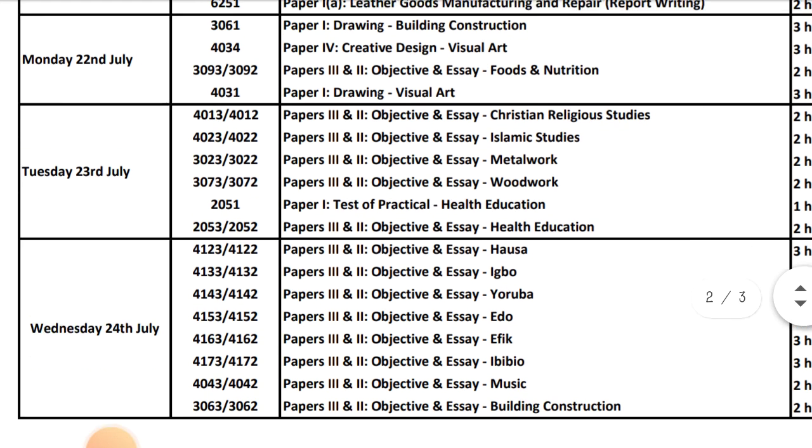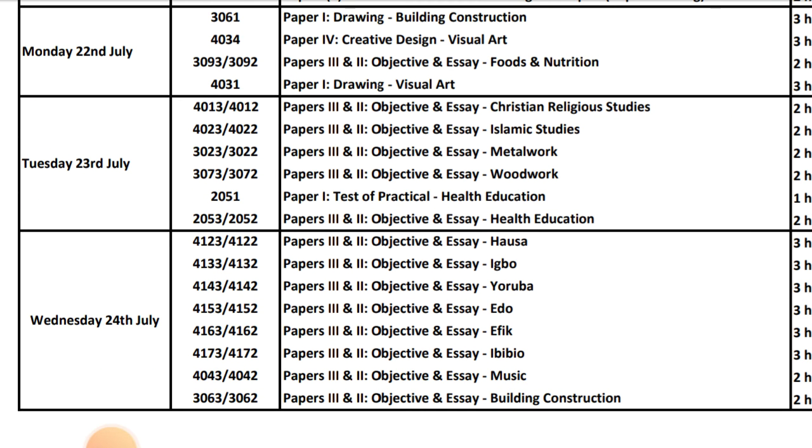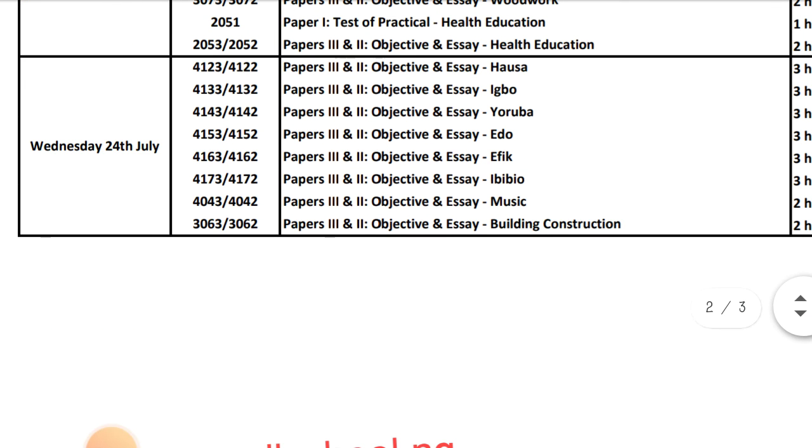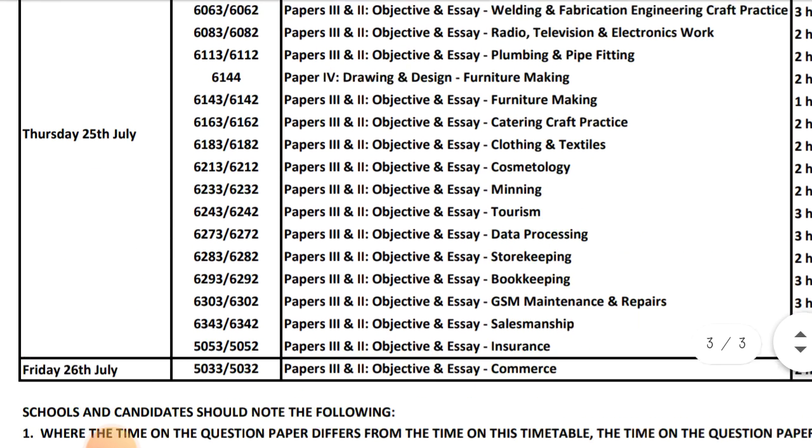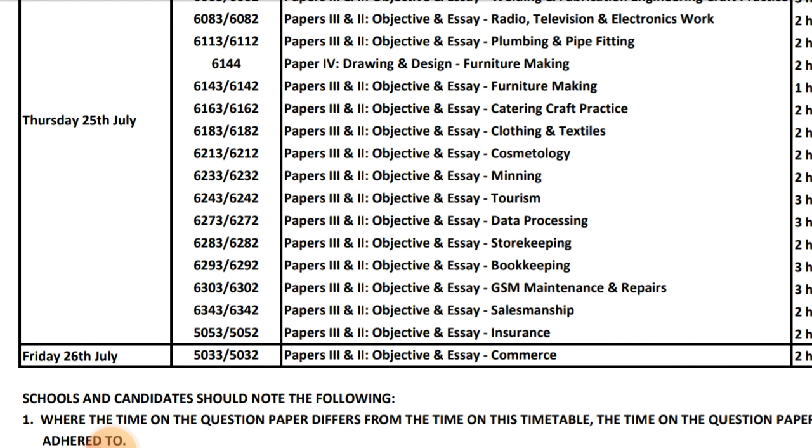Then on 23rd, we'll have CRS, Islamic work, health education, and all the rest. Wednesday, 24th July, we'll have Igbo language, Hausa language, Yoruba, Efik, Ibibio. These are the native languages. The exam continues till Thursday, 25th July, where you have your insurance.